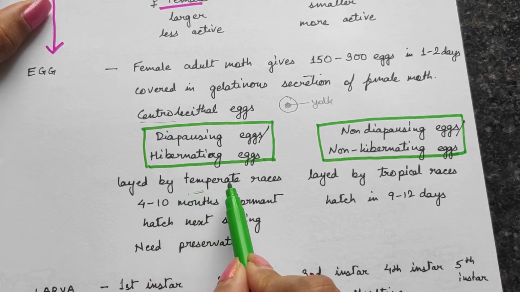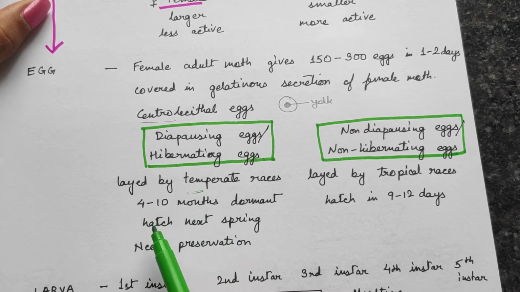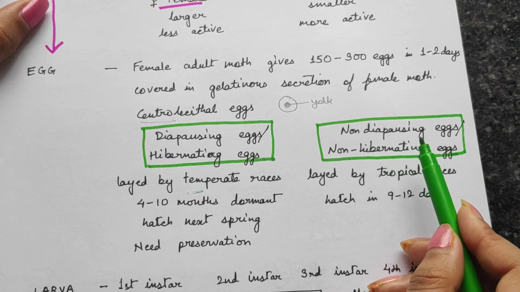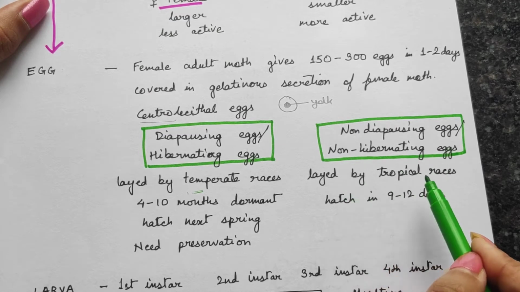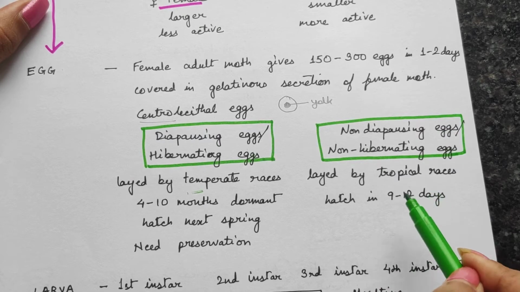Usually they are laid by the temperate races and can remain dormant for about 4 to 10 months, and usually they hatch in the next spring. In the case of non-diapausing or non-hibernating eggs, they are mostly laid by tropical races, and they hatch within 9 to 12 days after the eggs have been laid.